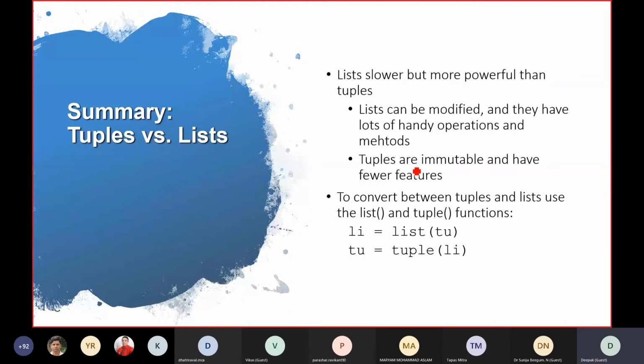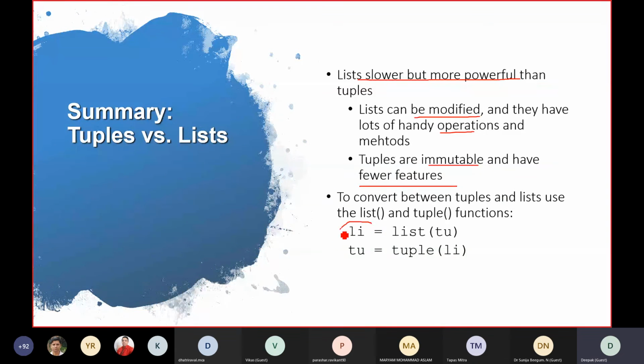List of list is also possible. List of tuple is also possible. ये सारे options और permutation combinations are there. But imagine the utility, and you will not find a lot of utilities for that. List of list तो कई बार required होती हैं for dictionary type of thing, but not other options. So summary is lists are slower but more powerful because we have a lot of options. List can be modified, lot of operations are there, tuples are immutable and have very few features but are faster than this.